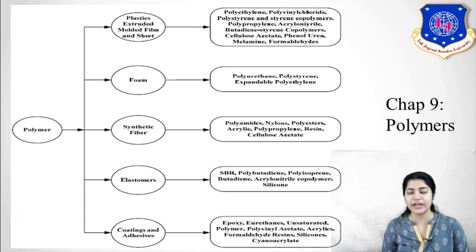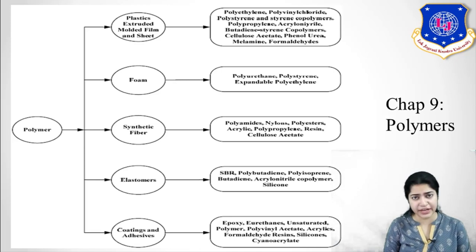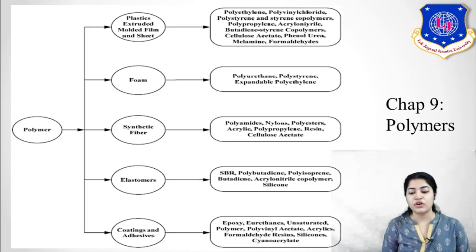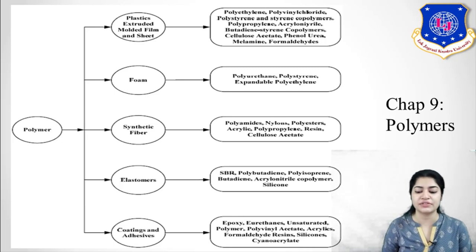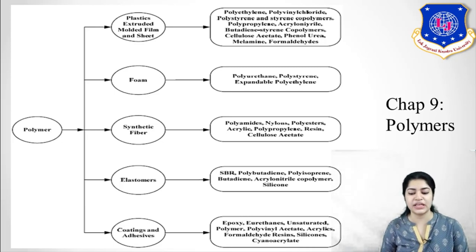Then polybutadiene, polyisoprene, acrylonitrile copolymers, silicon. These are the kinds of elastomers which have elasticity. Then the next is coatings and adhesives. Here you can see epoxy, unsaturated polymers, polyvinyl acetate, acrylics. These are the kinds of coatings and adhesives which are used.